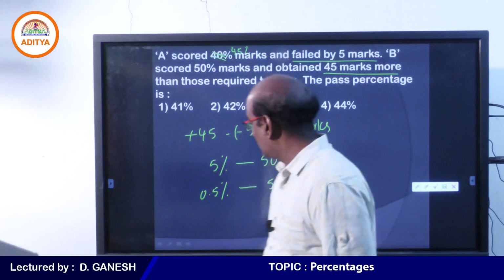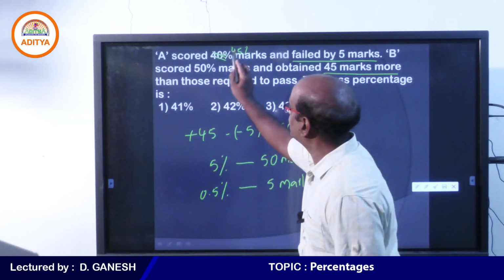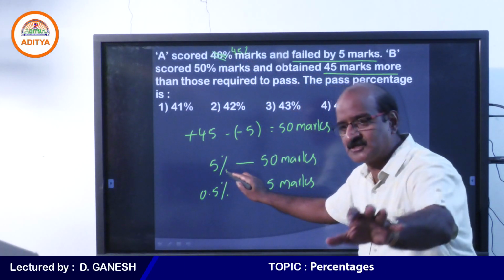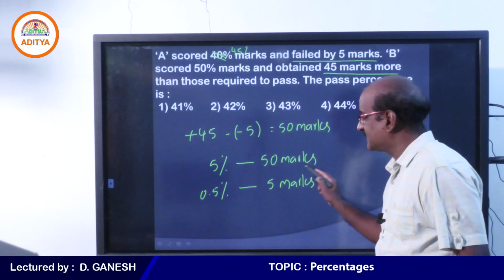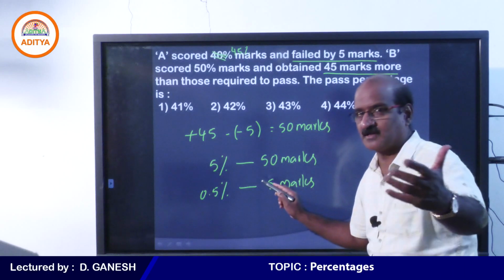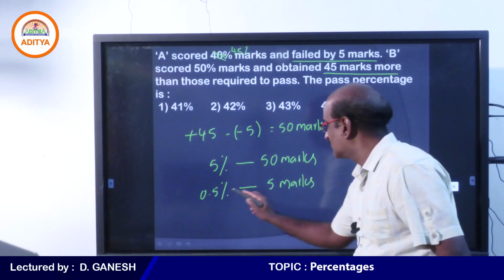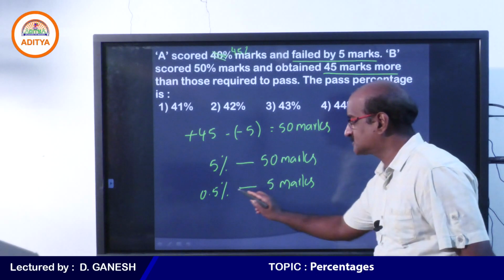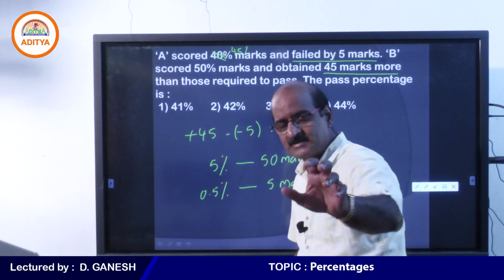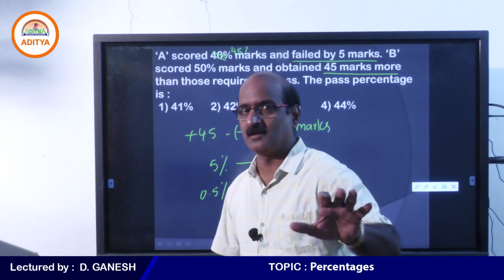You understand that? Why this 5%? See, 50 and 45%, the difference between A's and B's percentage is 5. And the difference between A's and B's marks is 50. Therefore, every 50 marks are 5%. Therefore, 5 marks are 0.5%. Please let me know, am I clear to you or not?